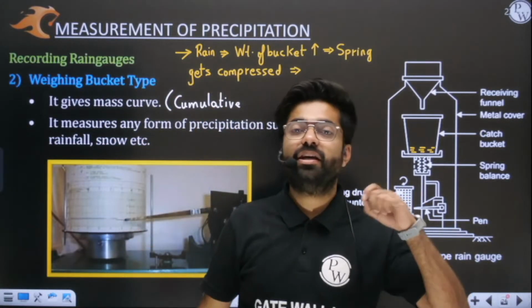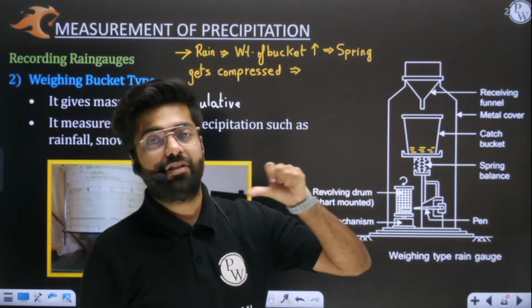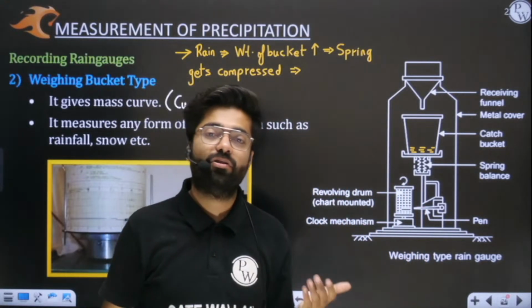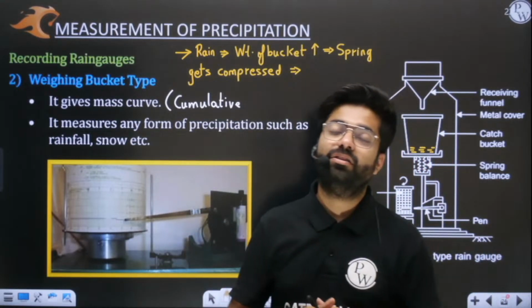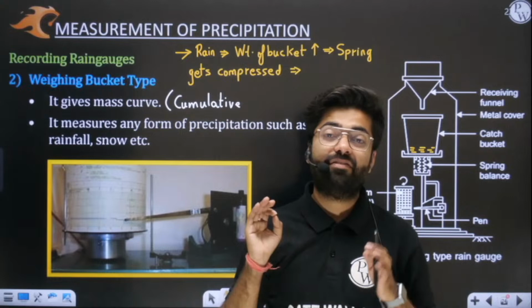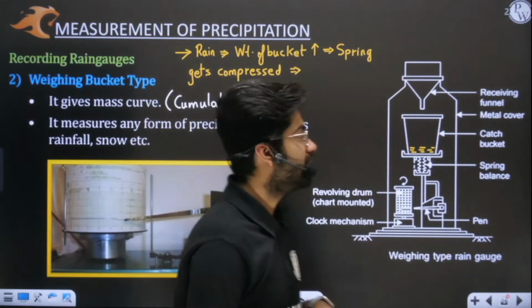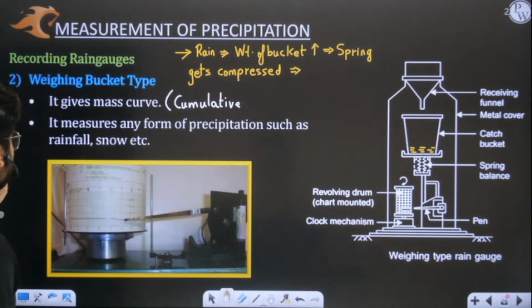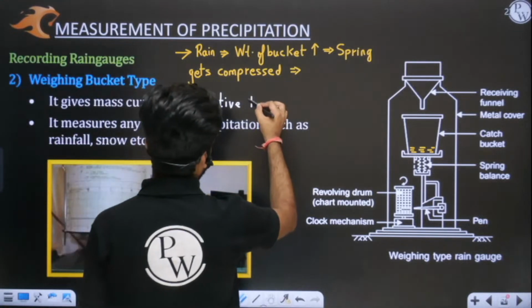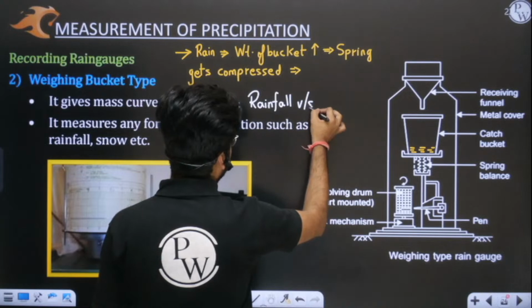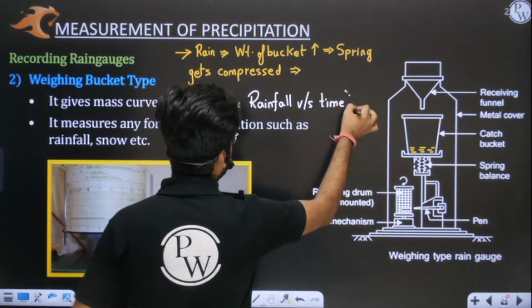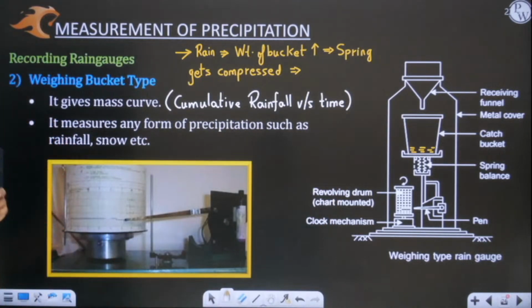If we get the initial rainfall from the starting time, that is nothing but your cumulative rainfall. In the first hour we have 5 mm, in the next hour if we have 3 mm rainfall, then total up to that time we have 8 mm rainfall, 5 plus 3, that is cumulative rainfall. So we will receive a mass curve which is nothing but cumulative rainfall data with respect to time. Yes or no? So we will get a graph. I hope this mechanism is fully clear to you.